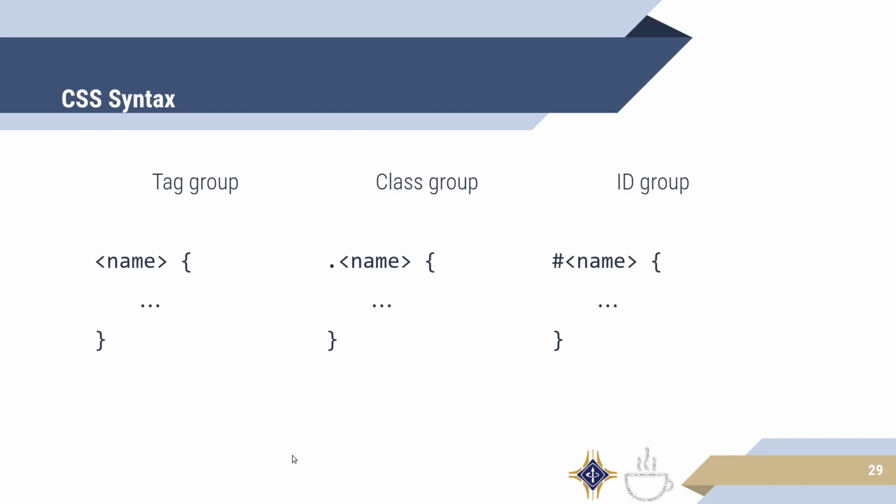So here is how to do all of the 3 groups as a quick overview. So for the tag groups, you just put the name of the tag, in this case h1 or h2. Do not put it inside angle brackets. The angle brackets here are just used to describe that you have to replace this entire block of text with the name of your tag. For class groups, you put a period and then the class group name. And finally, for an ID group, you put a hash symbol and then your ID group name.